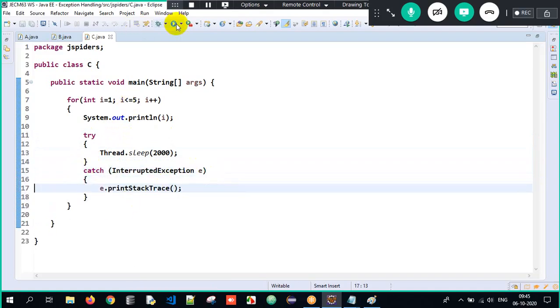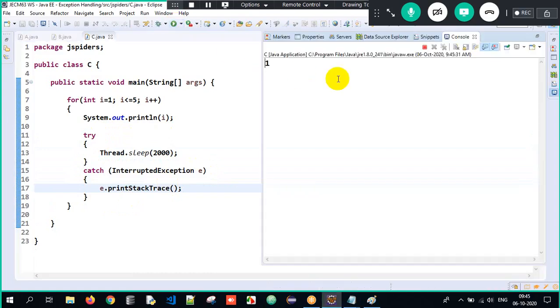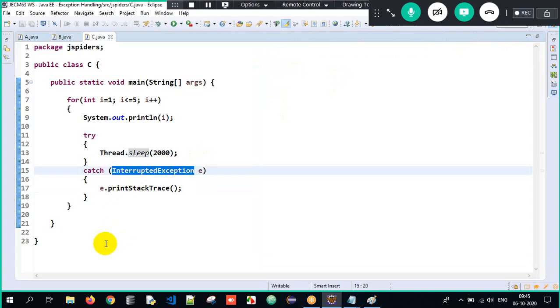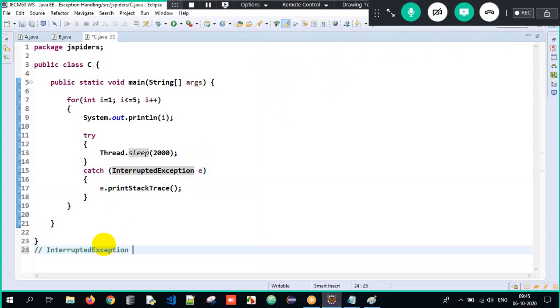Okay, so now when I execute the program, look at the output here: 1, 2 seconds pause, 2, 2 seconds pause, 3, again 2 seconds pause, 4, 2 seconds pause, 5. So I am getting the output 1, 2, 3, 4, 5, but after a 2 second pause each time. So InterruptedException is an example of what type of exception? InterruptedException is an example of a checked exception. Why? Because the compiler is forcing us to handle it immediately. Therefore, these are all examples of checked exceptions.